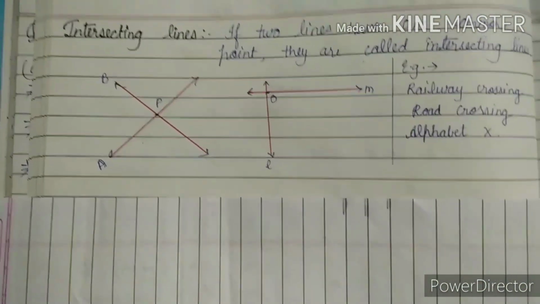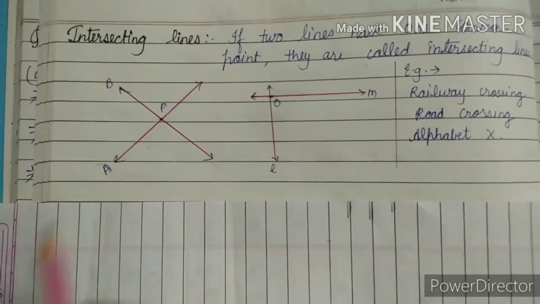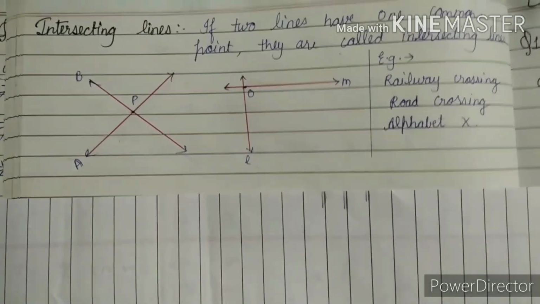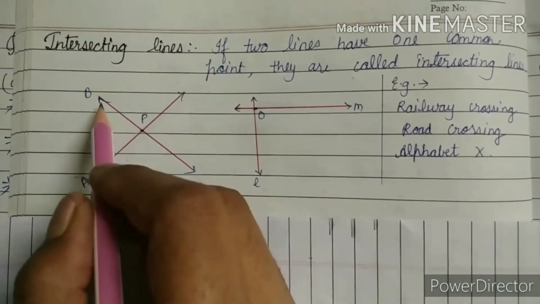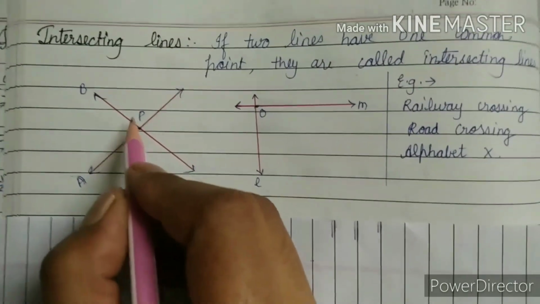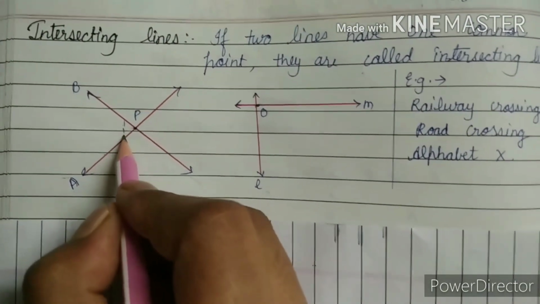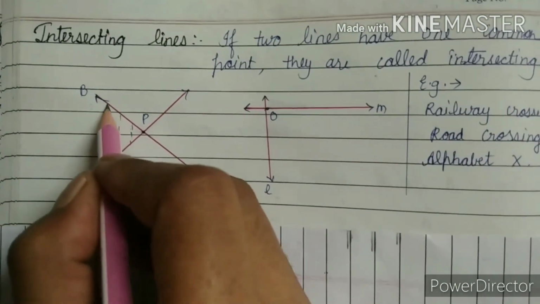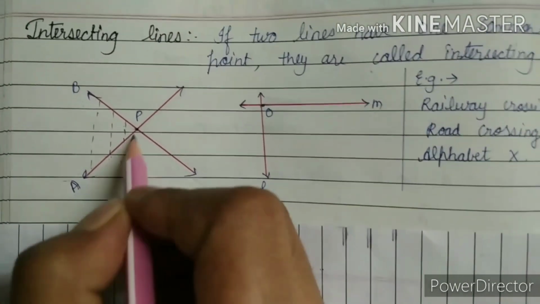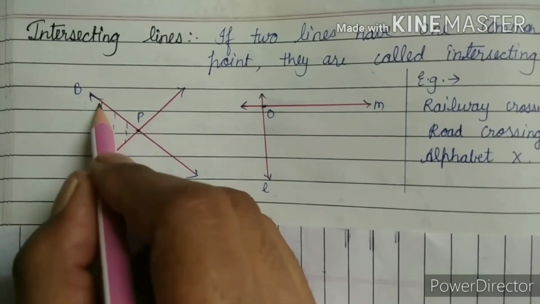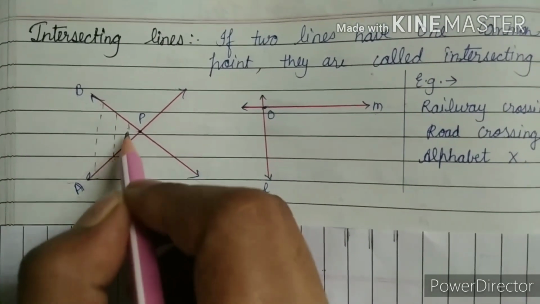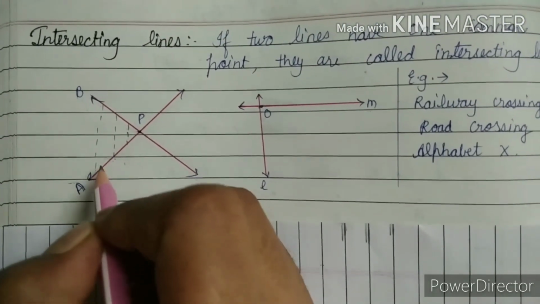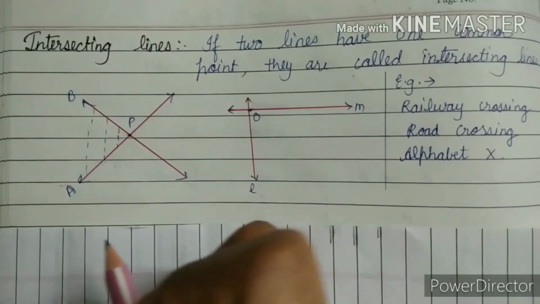So how can we say that two lines or more than two lines are intersecting each other? It's only one thing: when you see the distance between A and B from P, it always varies. From here it is small, from this point it is more, on this point it is more. Whenever we measure the distance between A and B, it is always varying. Somewhere it is small and somewhere it is big. That's why we can say it is an intersecting line.